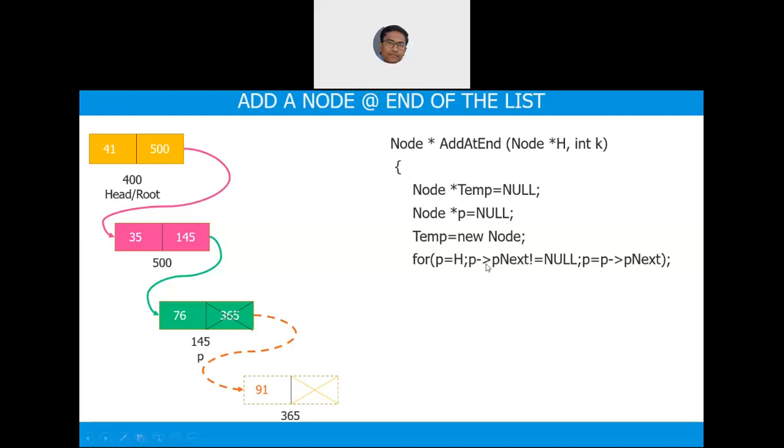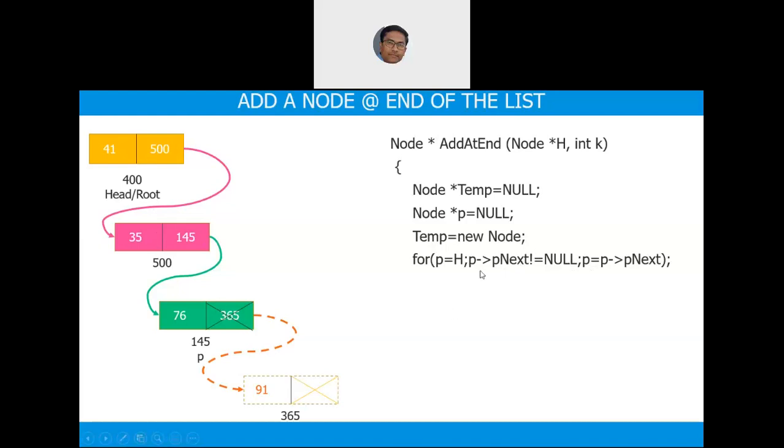Now again, 500 arrow p next. What is that? That is 145. Is it null? No, it is not null. So is the condition true? It is true. So what? So p has to be traversed. So what are you doing in this for loop? You are starting at the root node and you are traversing till the end of the list.